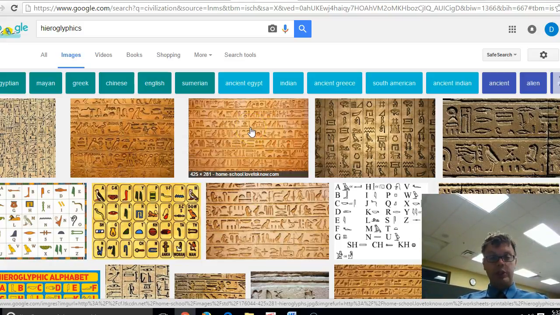Some historians think so. Some historians think that the Egyptians were trading and saw cuneiform and then went, ooh, that's a good idea, a way to keep track of things, and they invented their own writing off it. We don't know if it diffused there or if they invented it. But hieroglyphics was in Egypt, and it was their early form of writing with symbols, had their laws on it, and also their books like the Book of the Dead was written in hieroglyphics.